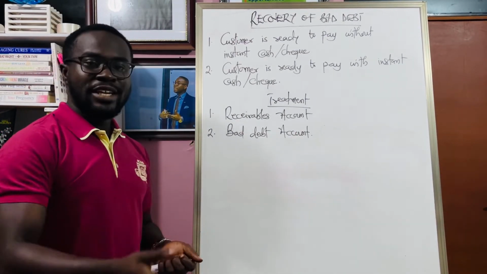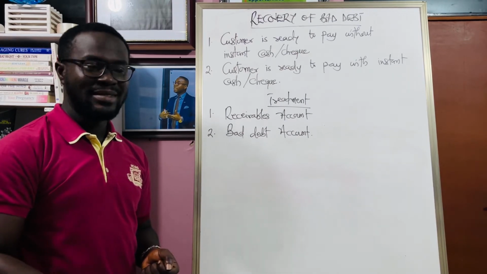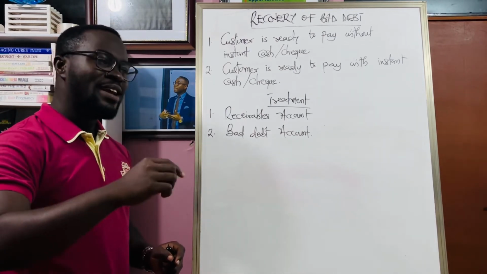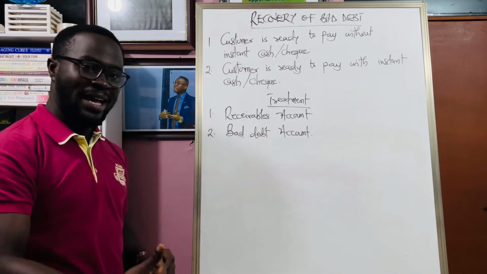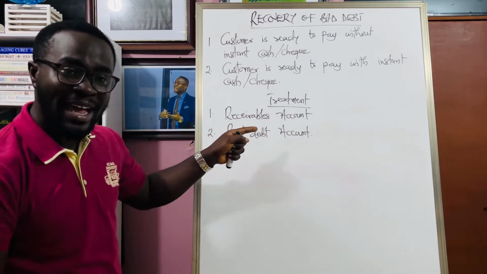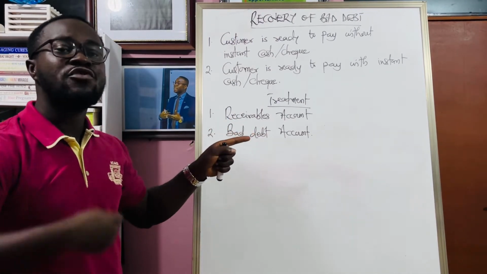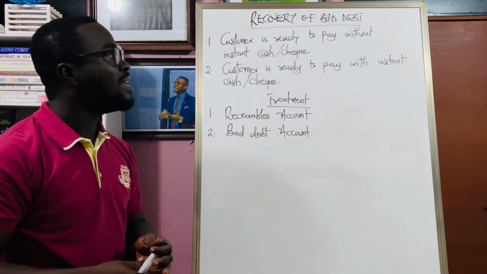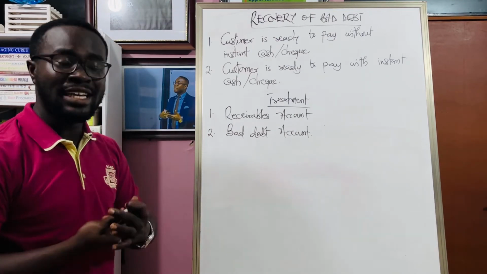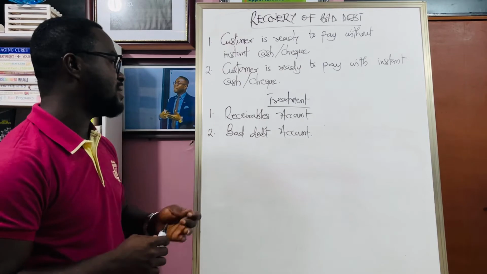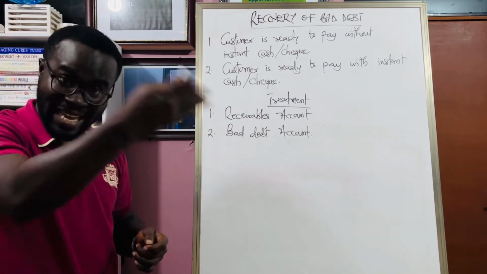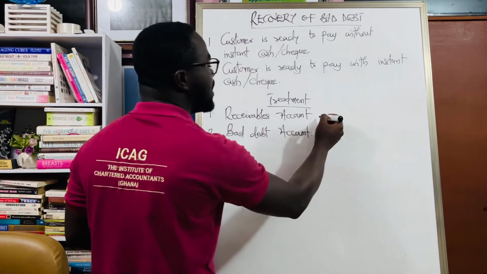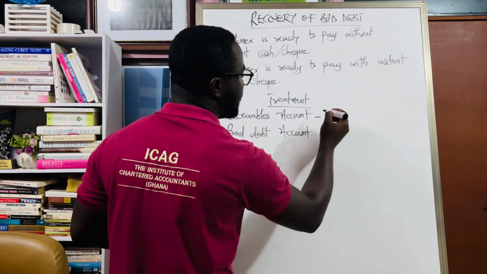So initially, if you remember, when we write off a debt as bad, what we do to the receivables account is we reduce it by the bad debt. But right now, we have to reinstate the debt to increase the amount of money we are expecting from people who are owing us. So if a customer is ready to pay without instant cash or check, it is going to increase the receivables account again, the future economic money we are expecting from people who are owing us. So if it's going to increase, we debit the receivables account.